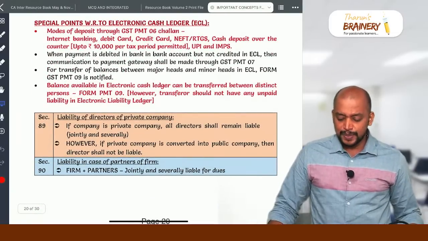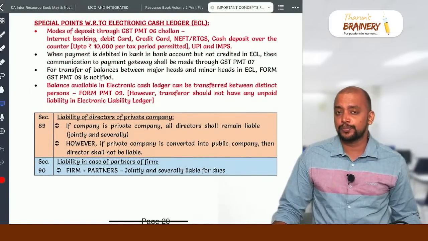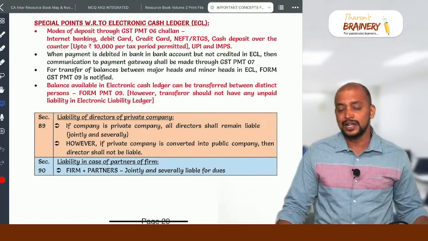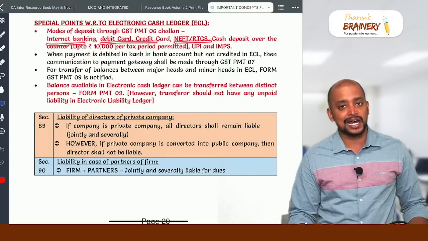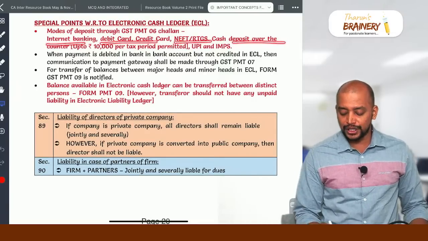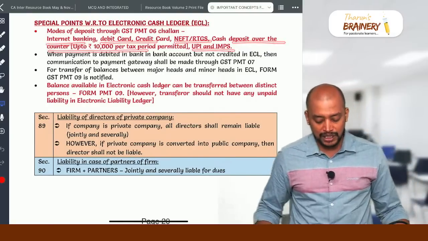Then special points with respect to electronic cash ledger. What are the various modes of deposit into the electronic cash ledger? So we have multiple modes now: internet banking, debit card, credit card, NEFT, RTGS, cash deposit over the counter up to 10,000 rupees, and UPI and IMPS. These are the multiple modes.